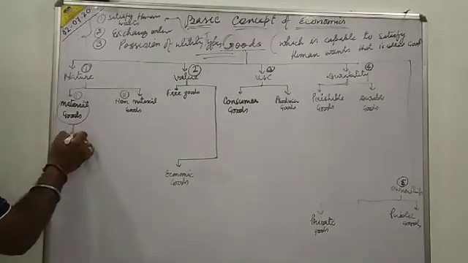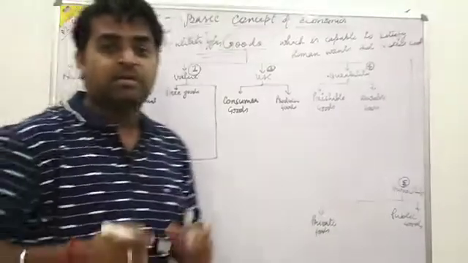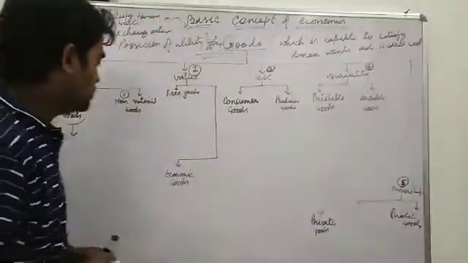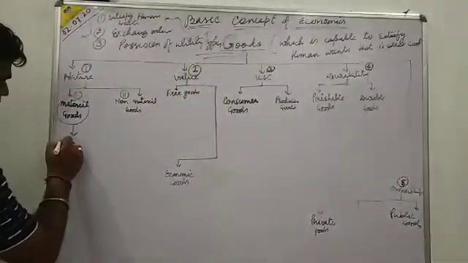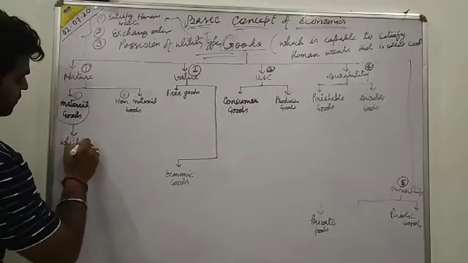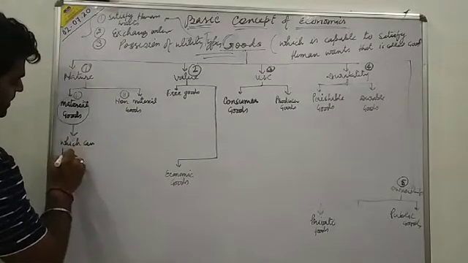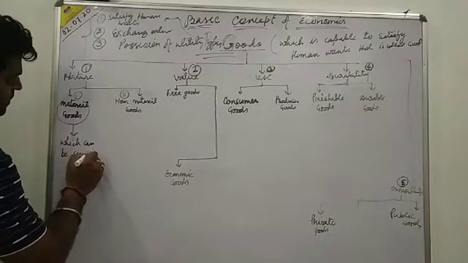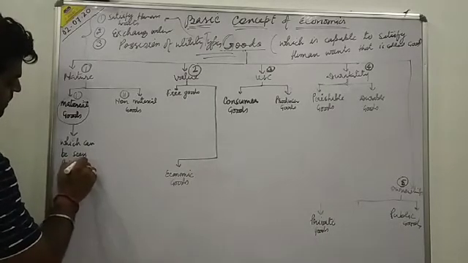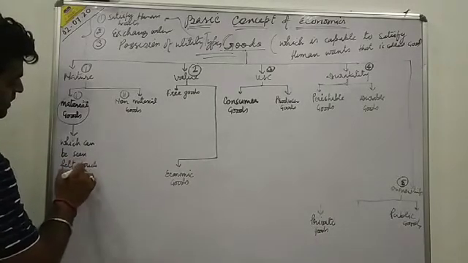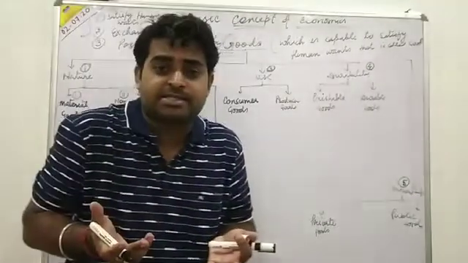Material goods are those types of goods which can be seen, felt, touched, or which have some existence.